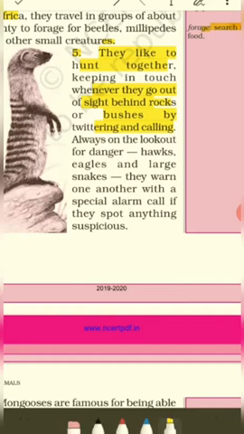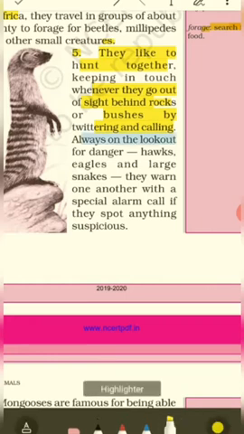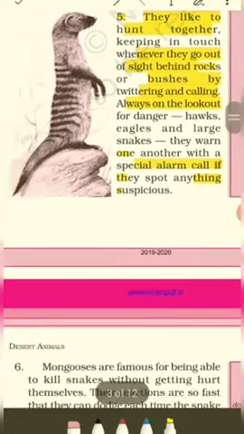Always on the lookout for danger. They always find whether there is danger or not, and they want to fight it up front. Hawks, eagles, and large snakes, they warn one another with a special alarm call if they spot anything suspicious. Wonderful, isn't it? If they find anything suspicious, they alarm their group with a special sort of alarm call whenever they find predators. Clear? So brilliant animals. They have their own way to communicate whenever they sense danger.